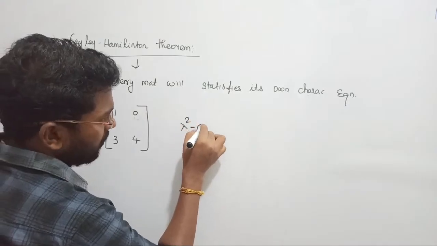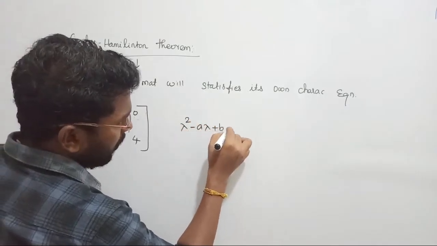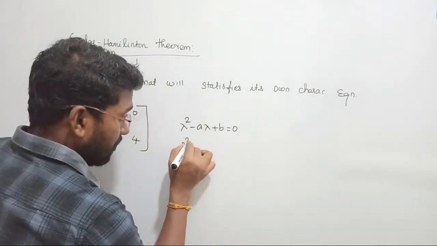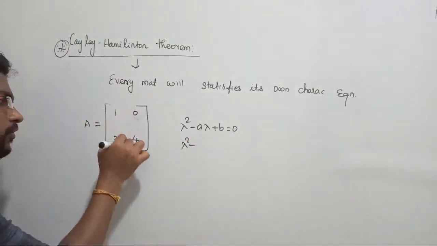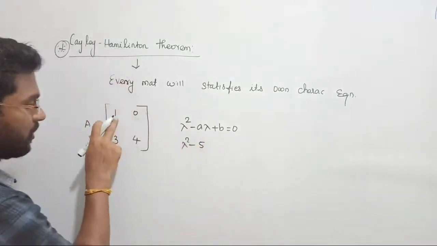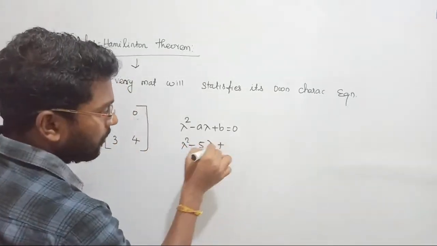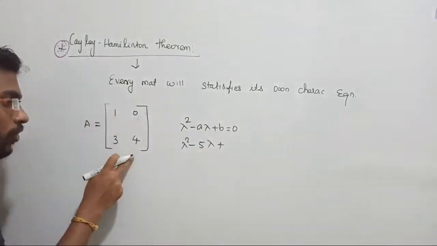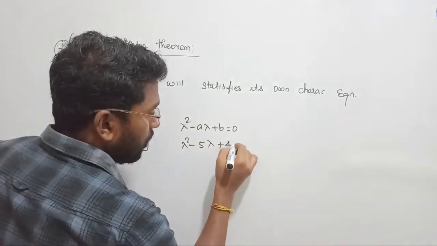Lambda square minus a times of lambda plus b equal to 0. Yes. So it can be written as lambda square minus a, where a is the sum of diagonal, that is going to be 1 plus 4 will be 5. So 5 times of lambda plus b, 1 into 4, b is the determinant of the matrix. So 4 minus 0 is going to be 4, equal to 0.